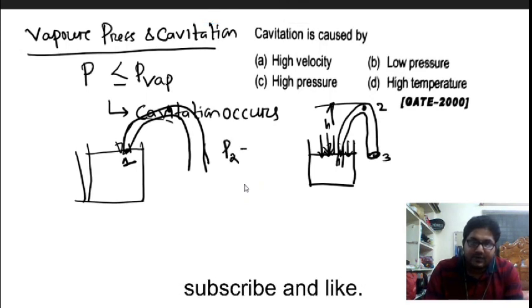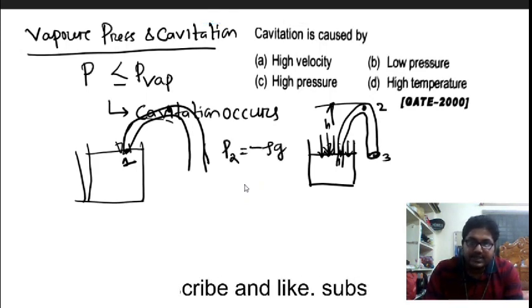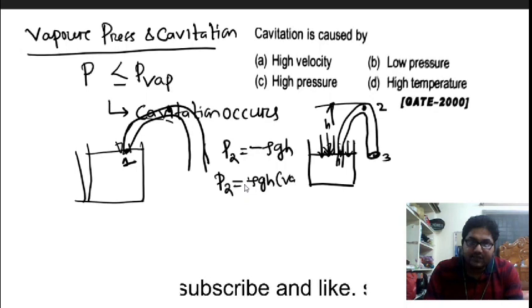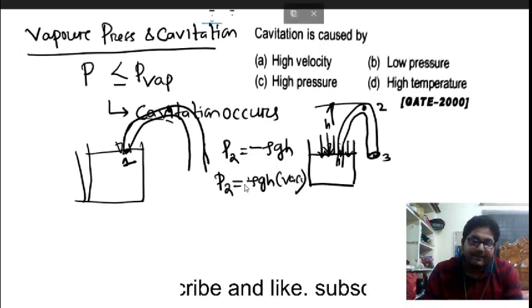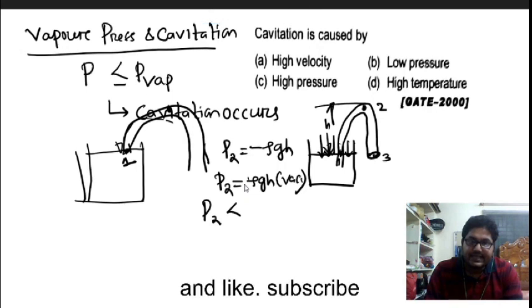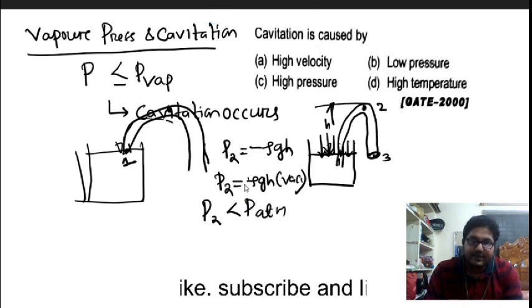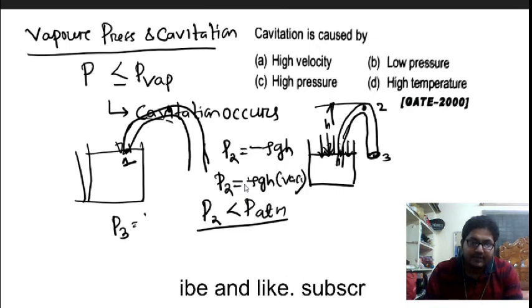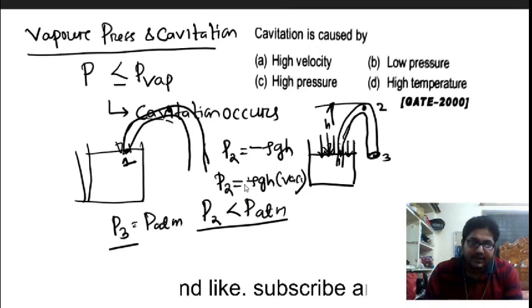So what is the pressure at point 2? This will be minus rho g h, and if you write it in gauge form, this is rho g h vacuum. It means the pressure at point 2 is less than atmospheric pressure. That's why the fluid is rising and flowing, because only if the atmospheric pressure is greater will the fluid rise. And the pressure at point 3 is also atmospheric.